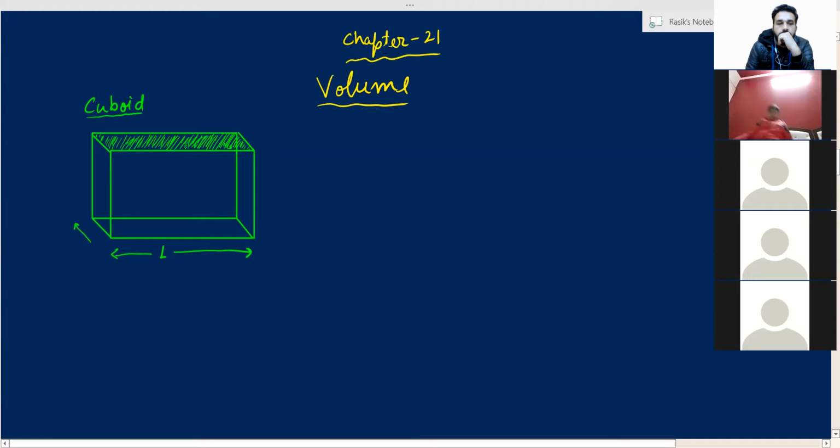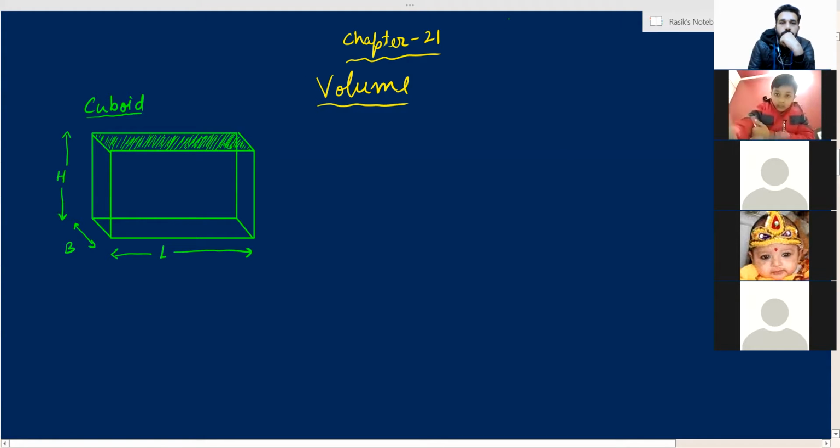It has a length, it has a breadth. This is the breadth and this is the height of the cuboid.